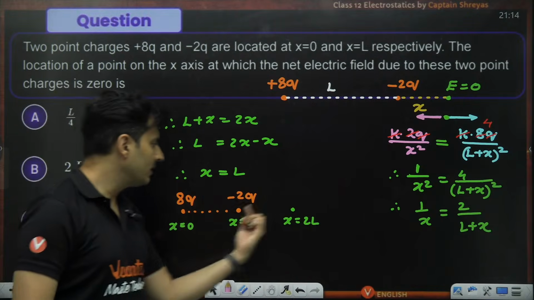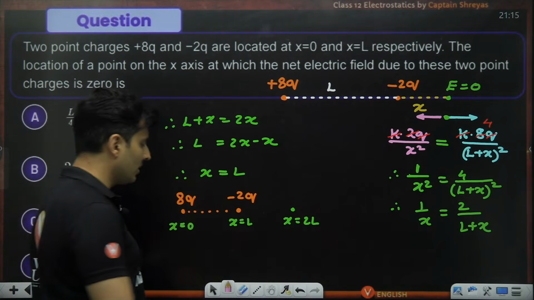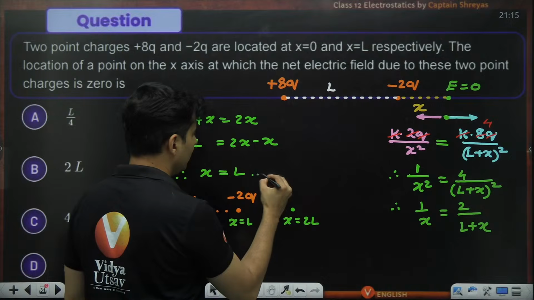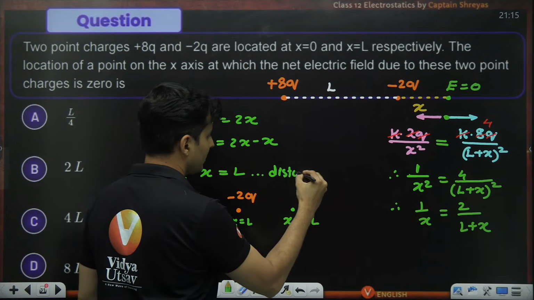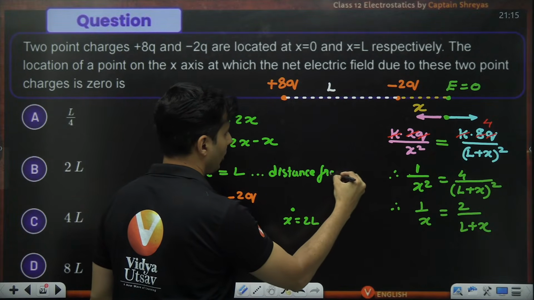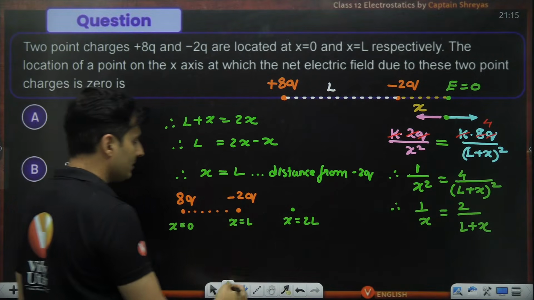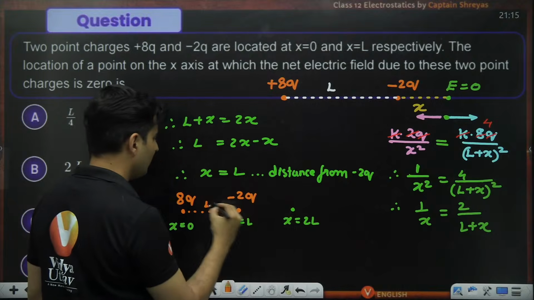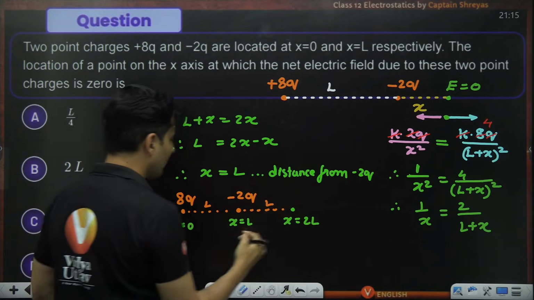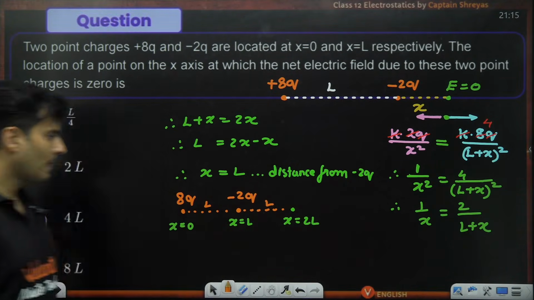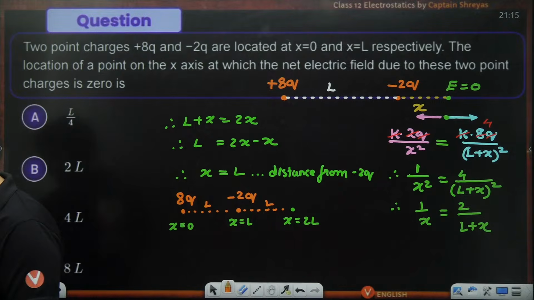So it was not just the distance from the charge. This x was technically just the distance from the minus 2q charge. So if you check the coordinates, this is the answer because this will be L and even this will be L. So L plus L is 2L. Is that okay? Perfect.